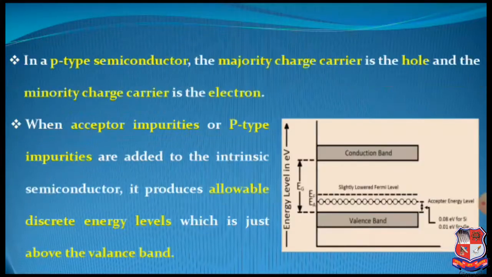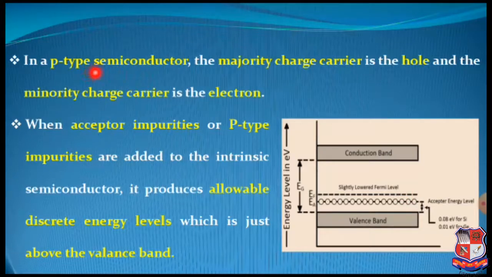So it is quite obvious that the Fermi energy level will be slightly lowered towards the valence band, and as I told you earlier, between the Fermi level and valence band energy level we will observe the acceptor energy level, because these are the missing electrons which can further occupy electrons from the conduction band after applying an external electric field.